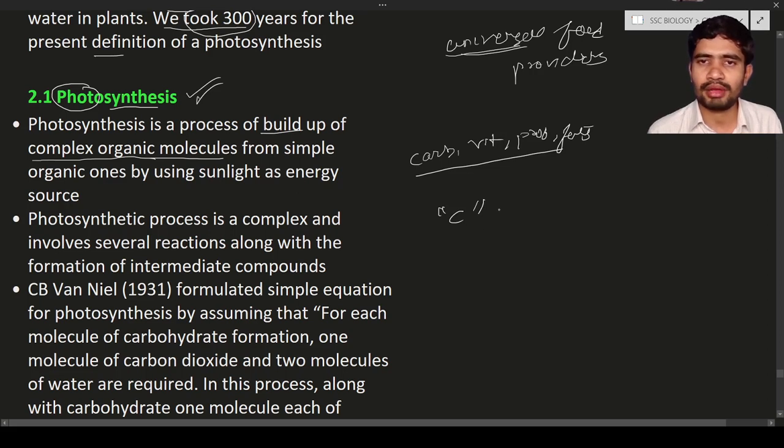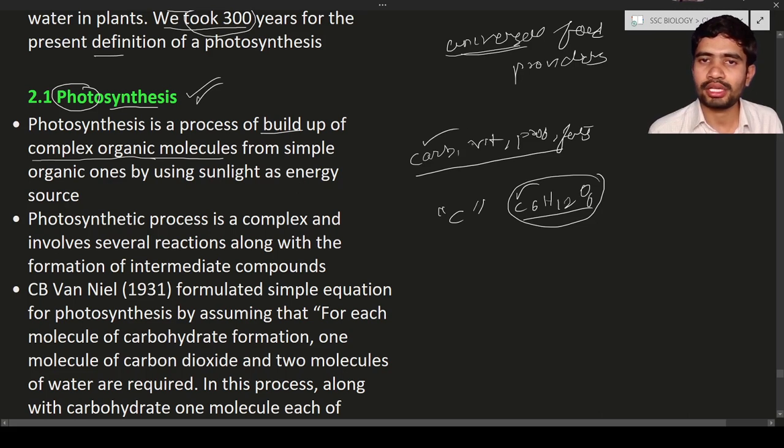Let us take the example of carbohydrates like glucose, C6H12O6. This is the formula for glucose. Can you see the carbons are there? Yes, 6 carbons are there. It doesn't matter how many carbons are there, whether it has carbon or not is the main thing. If it has carbon, it is known as organic. Here glucose is an organic compound.